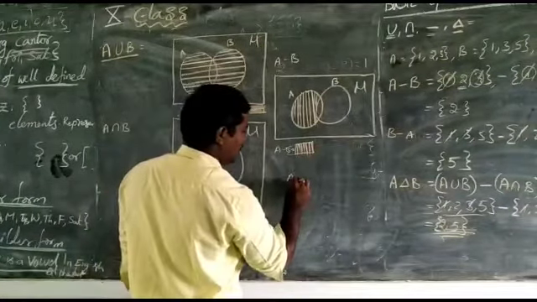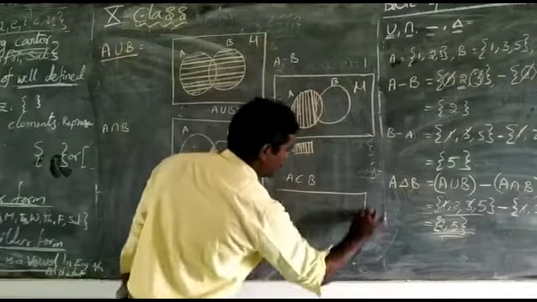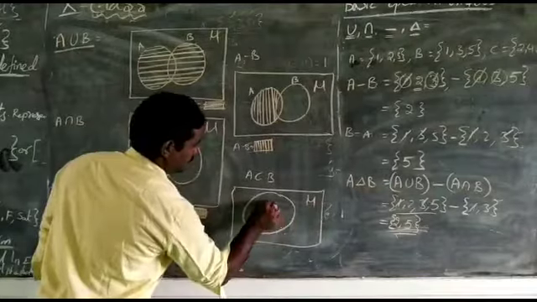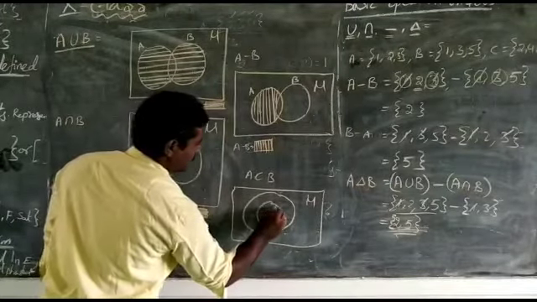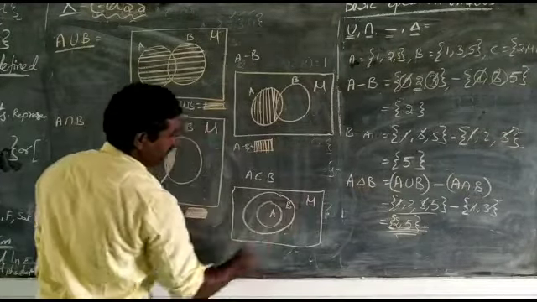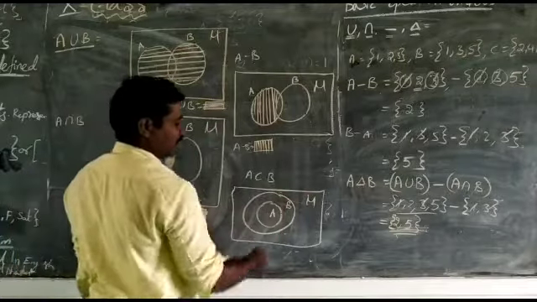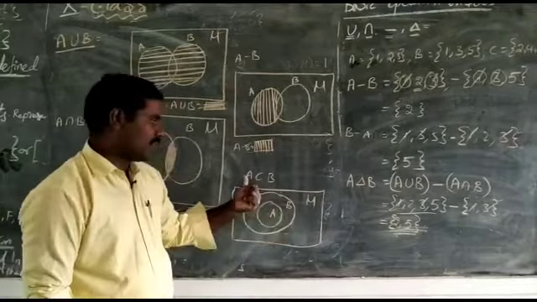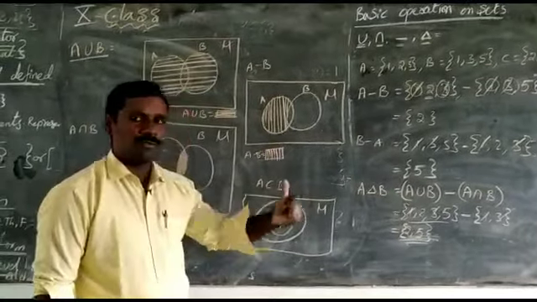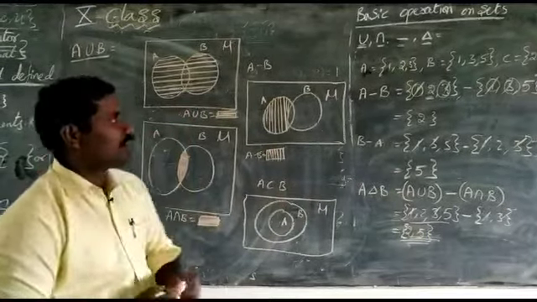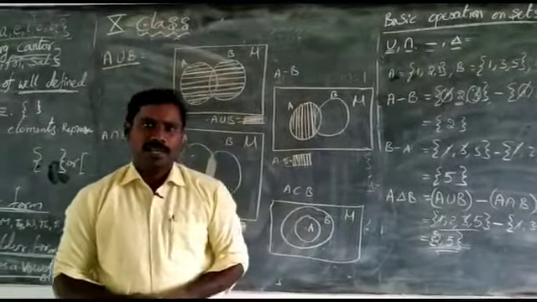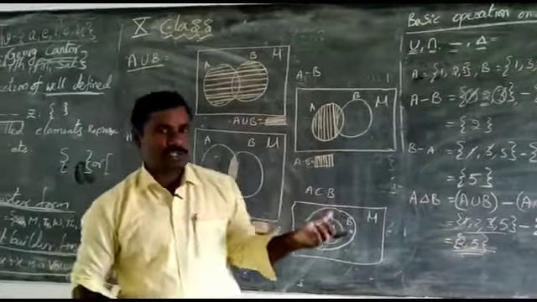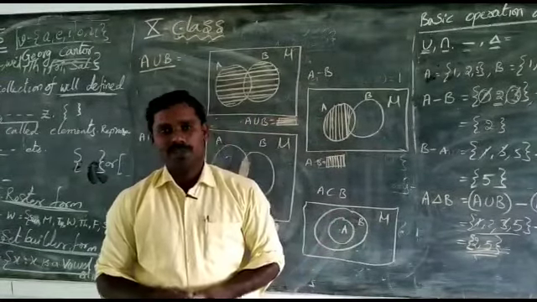And if you want A is a subset of B, again I am taking a universal set. This is set A and this is set B. A is a part of B. That means every element of A is also an element of B. Then we say A is a subset of B. Like that you have to complete the second topic. Sets topic fully completed. Now everyone should do exercise 1 to exercise 4.